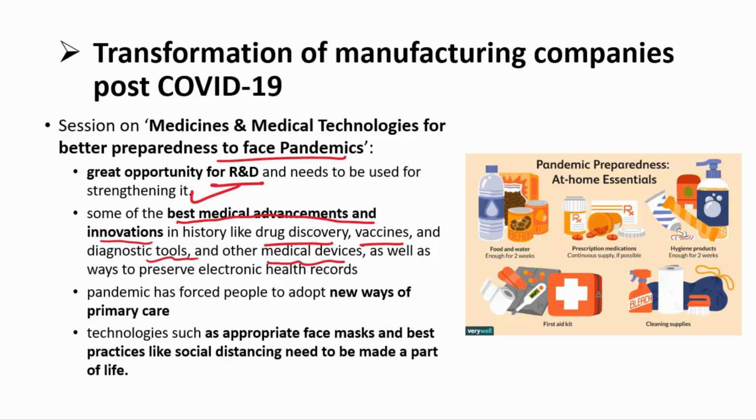It was also noted that this corona pandemic has forced people to adopt new ways of primary care. There are various technologies such as appropriate face masks and best practices like social distancing that need to be made a part of life. We all know that since the vaccine for COVID-19 has yet to be discovered, the most affordable and the best way to keep yourself safe is by maintaining the social distancing norms, right? So special emphasis was given on that topic, and it was told that we will have to learn to live with this pandemic, right?